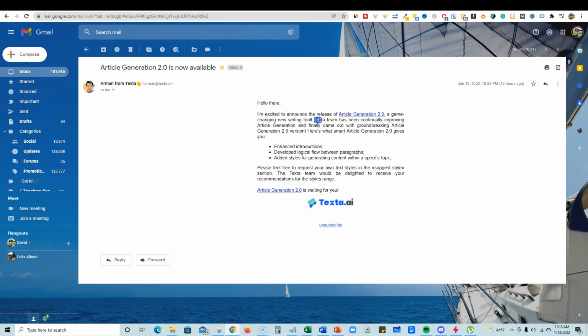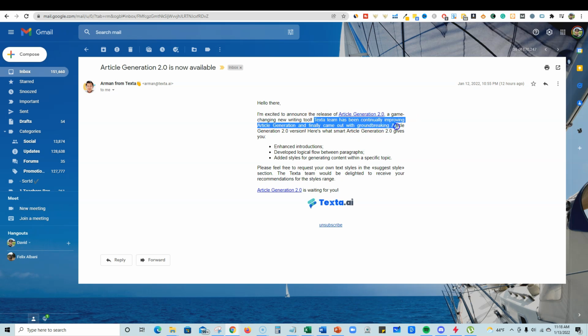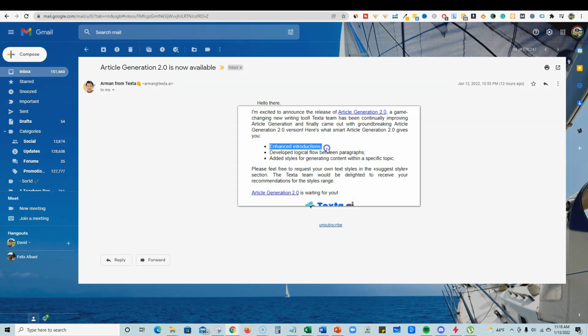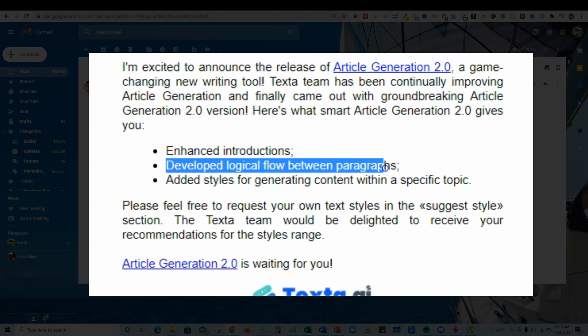The Texta team is continuing to improve the article generation and finally came out with a groundbreaking article generation 2.0 version. Here's what the Smart article will do. You're going to get enhanced introductions, so we're going to go test this out. You're going to get developed logical flow between paragraphs.